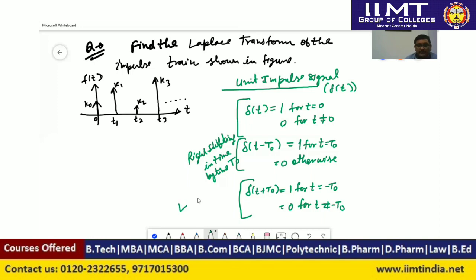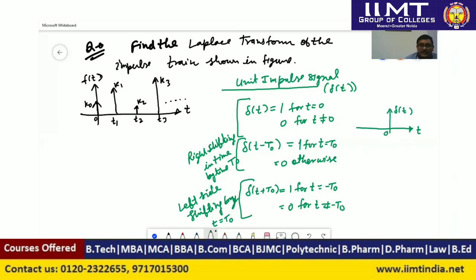So earlier delta of t minus t naught was a delayed signal by time t equal to t naught, and this one, delta of t plus t naught, is left shifted by time t equal to t naught, and it is an advanced signal. Okay, so here we can define this graphically. Graphically, this is the time t and this is the signal delta t.